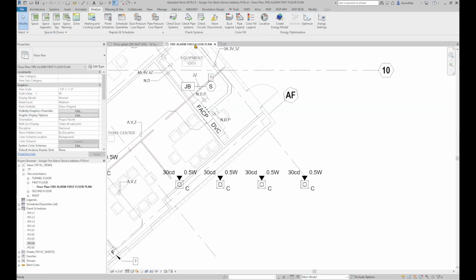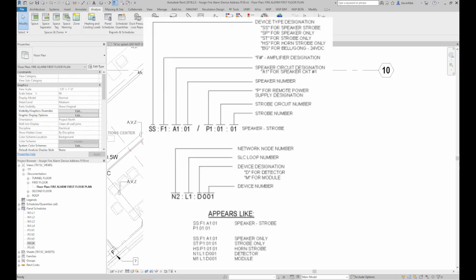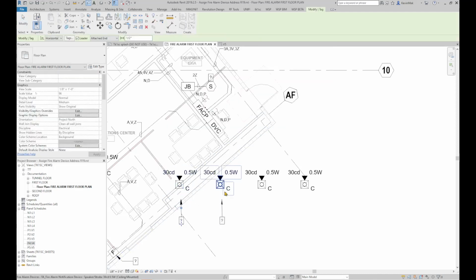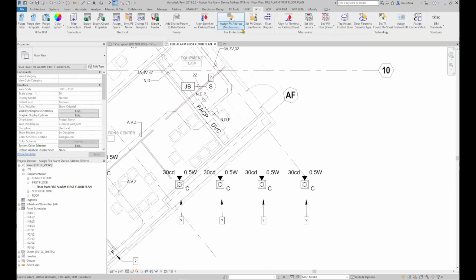When the assigned fire alarm address tool is run, each circuit fire alarm device will be assigned an address to the TK mark parameter according to the circuit number sequence in the panel following this standard. Run the assigned fire alarm address tool.